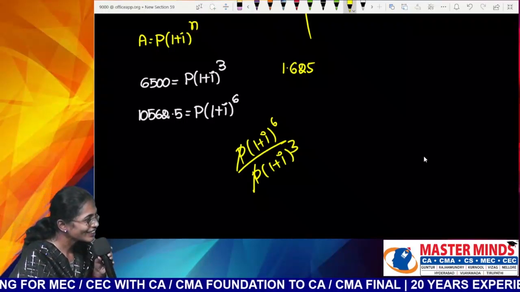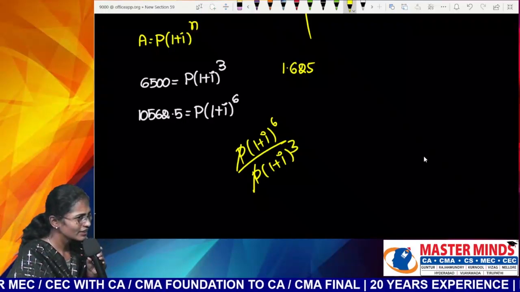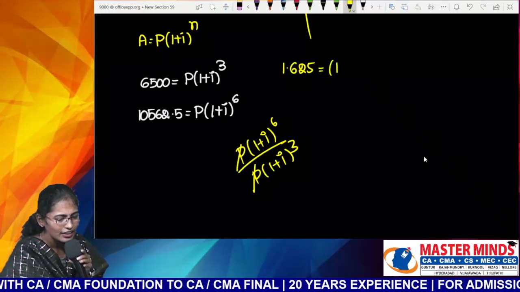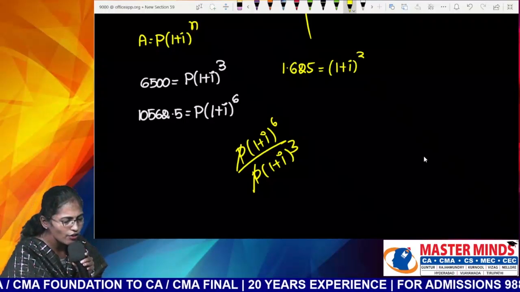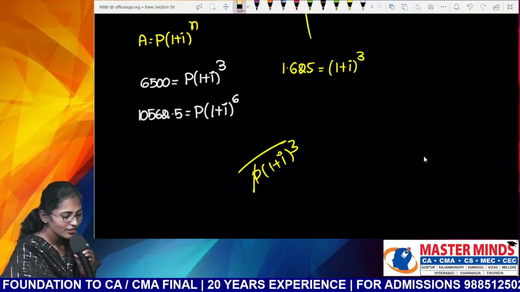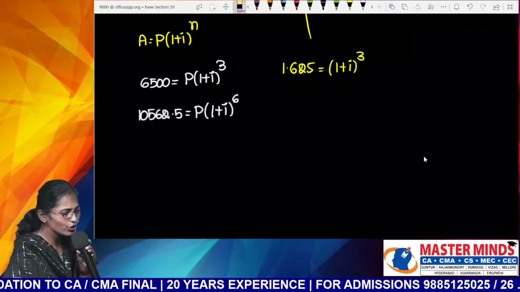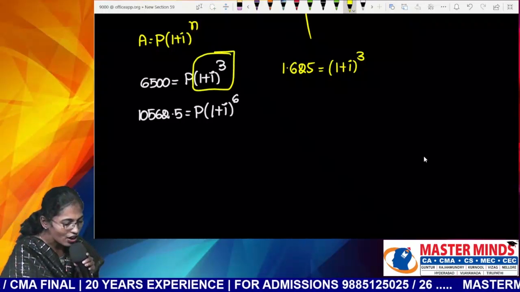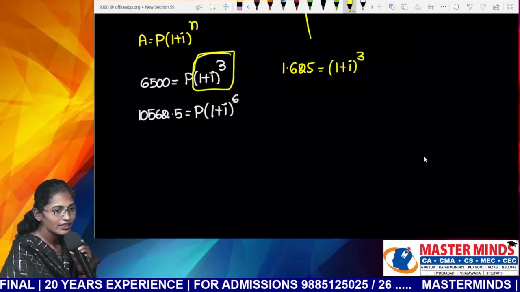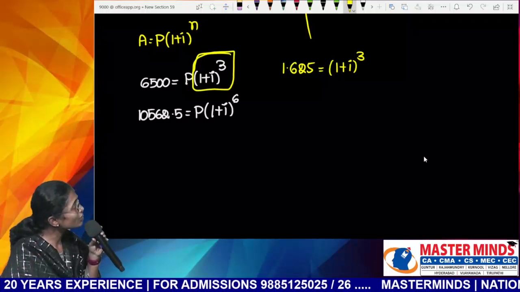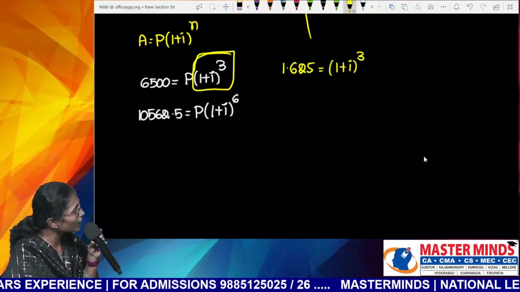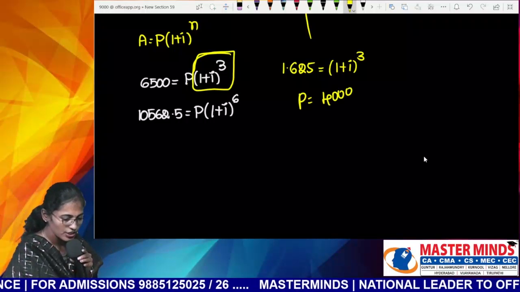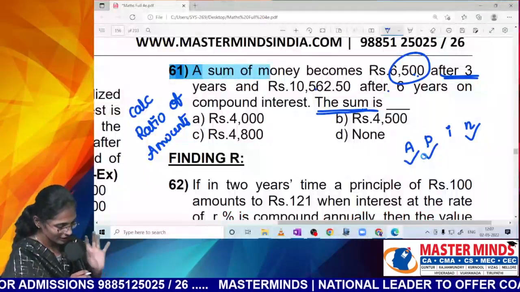Power 2, right? Power 2 or power 3? Do you find power 3 in any of both the equations? Equation 1 or equation 2? This value is already there in your calculator, right? Then P equals 6,500 by 1.625. What is the P value, Nana? Is 4,000 the correct answer or not, Nana?